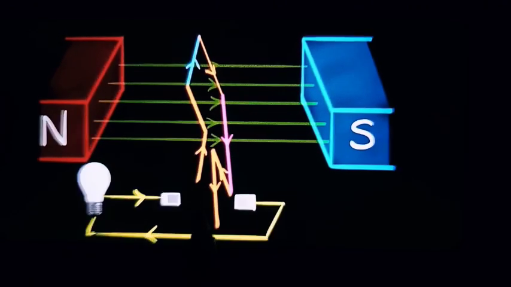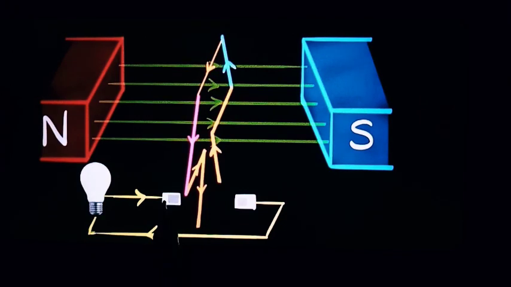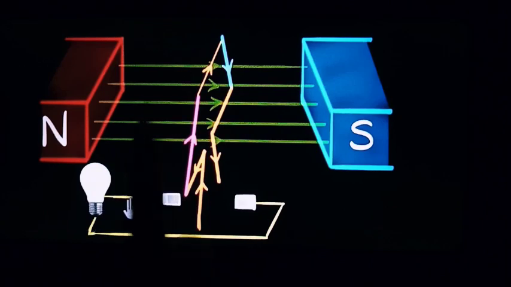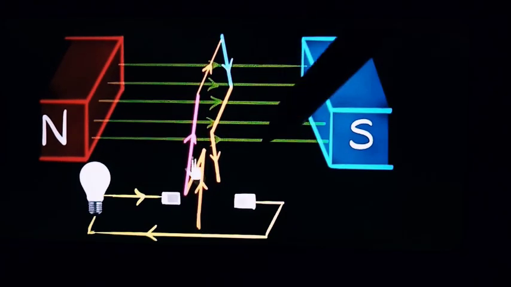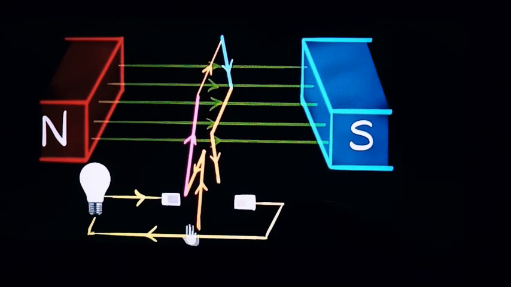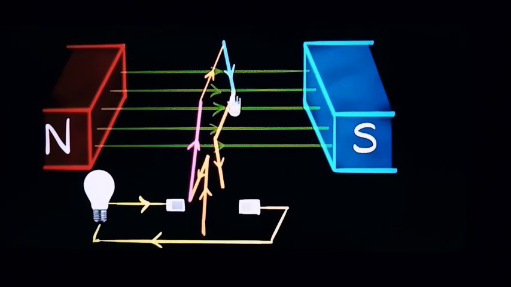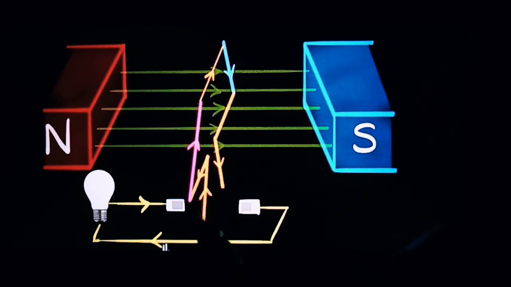Now you can observe, when it comes again and connects to this, the current should flow like this. When it rotates again and comes here, that pink line, the current flow will be reversed again. So we have to connect to the brush again. That means every second we have to connect these wires to the carbon brushes, then only it is possible to rotate this and to produce the current also.